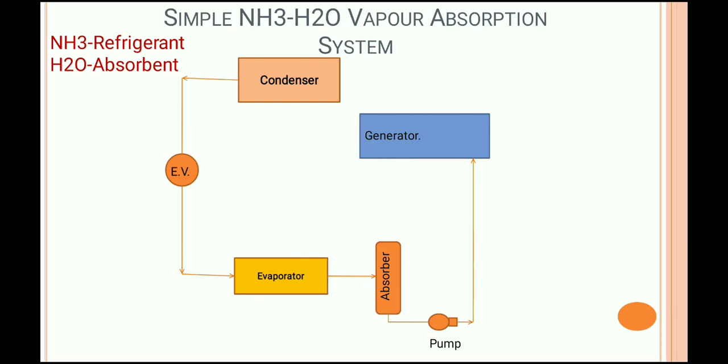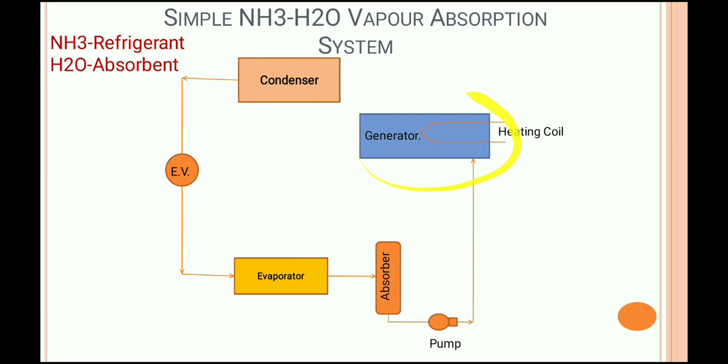Once it enters the generator, it requires a low grade form of energy, that is, heat energy. By the absorption of heat, the NH3 part is vaporized. Why? Because NH3 has a low boiling point, therefore NH3 is vaporized from the solution, separates from it and goes to the condenser.